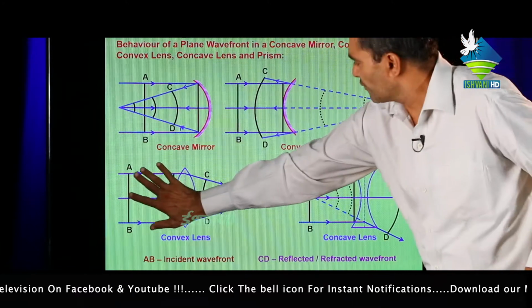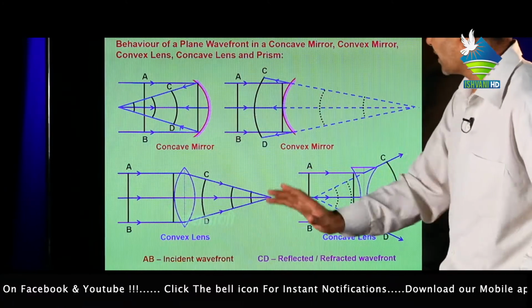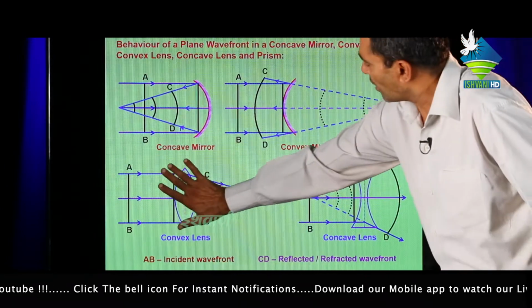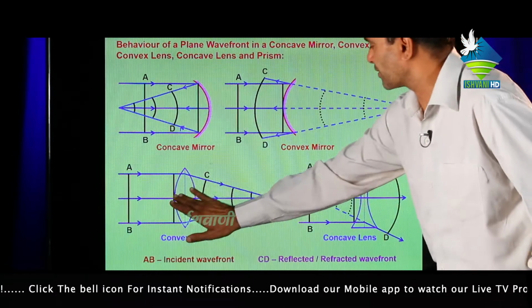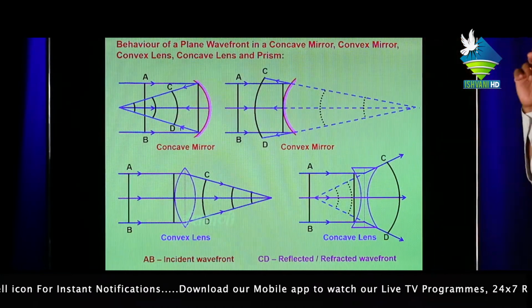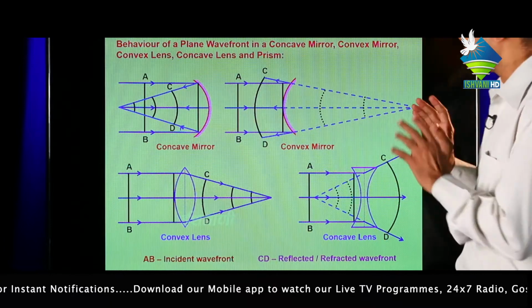Similarly, if a wavefront AB is incident on a convex lens, then after refraction all light rays focus at one point, or cross at one point, called the focus.